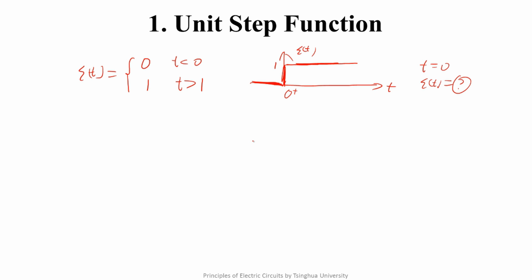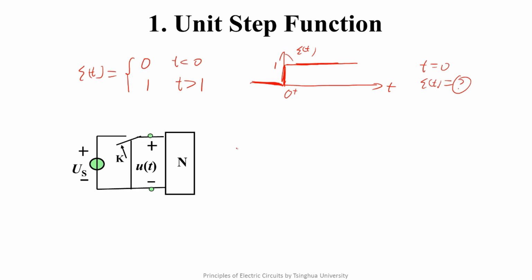With the concept of epsilon(t), there is a hidden advantage. The expression of switching circuit will become easier. We will take 2 examples. In this graph, N is a dynamic circuit with RLC and dependent sources. Before switching, the whole circuit is connected to the ground. In other words, the energy of all energy storage elements is exhausted. The circuit is in zero state condition. At t equals 0, the switch is turned on, and the independent voltage source supplies the energy to the circuit. This is a switch process controlled by a single pole double-throw SPDT switch.